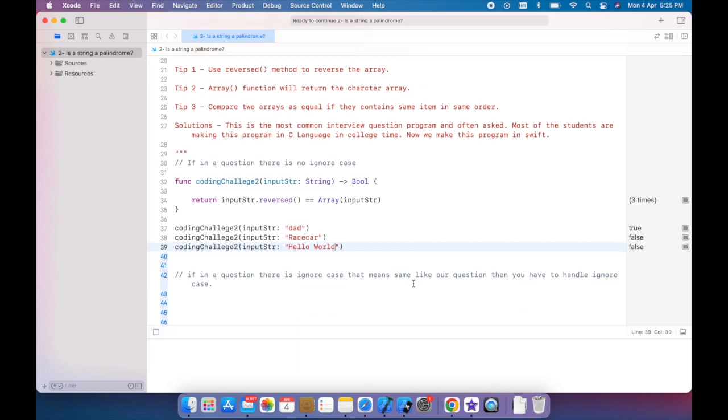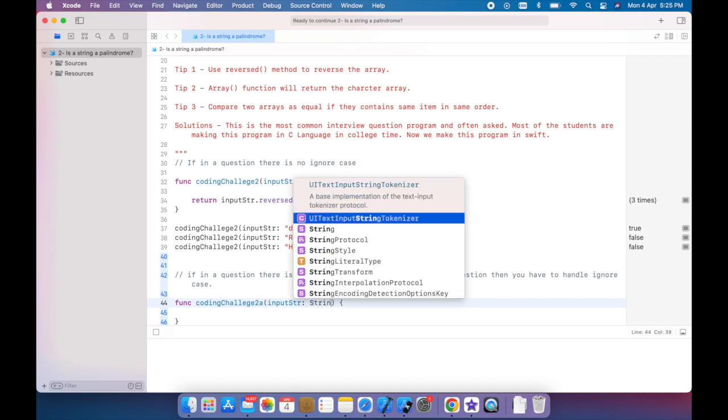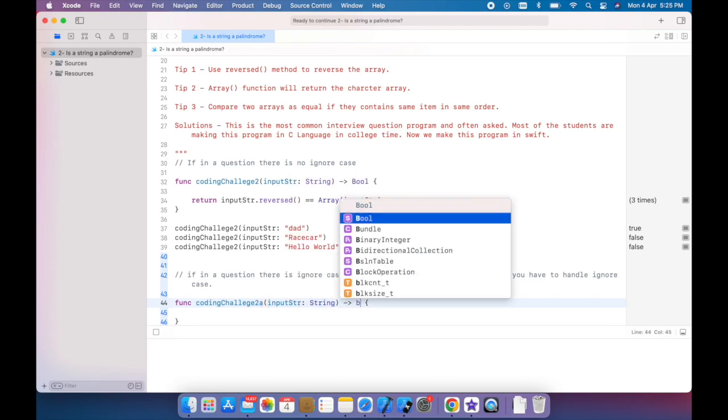Now move forward to the next case. In this case, in the question there is ignore case. That means same as our question, then you have to handle ignore case. Writing a program for the same function, coding challenge 2A. Input str of type String, return type Bool.